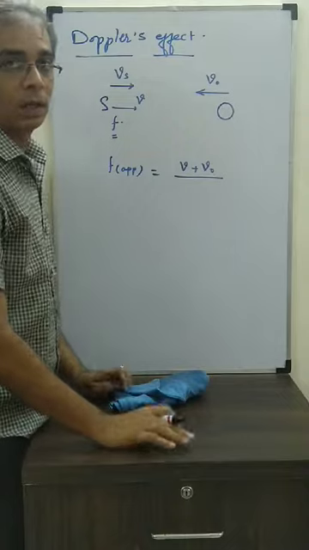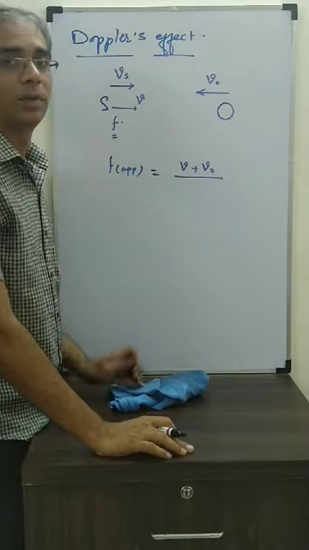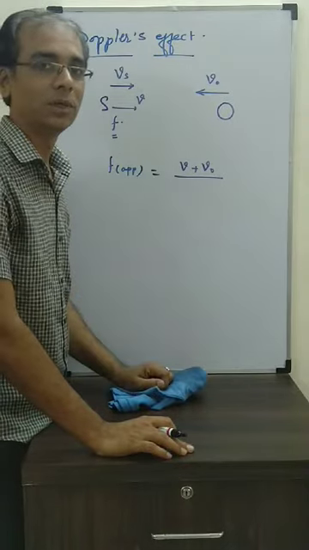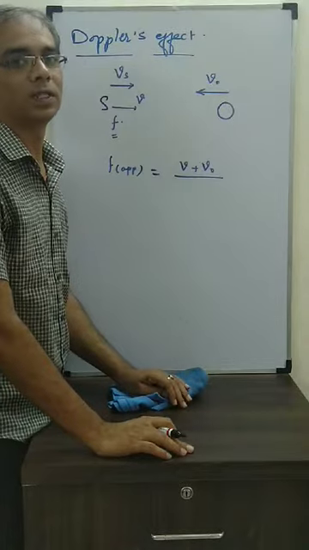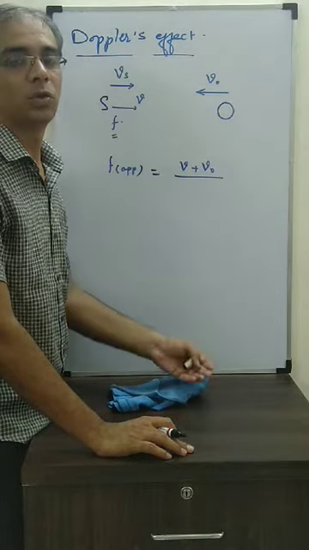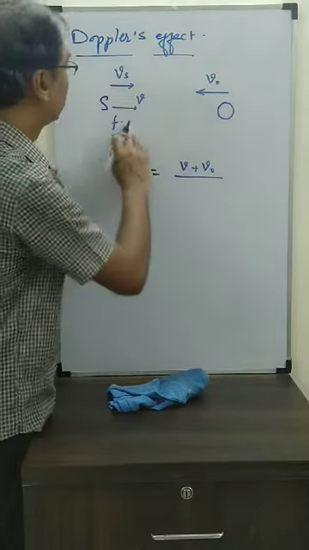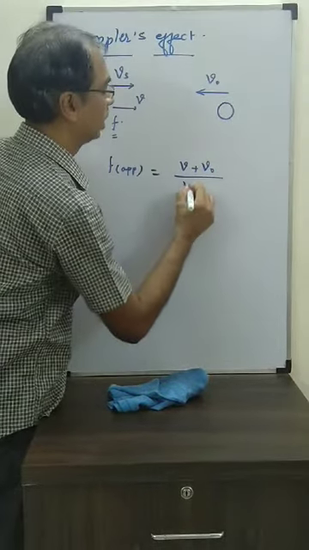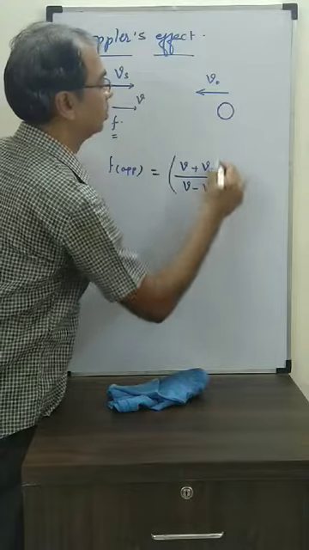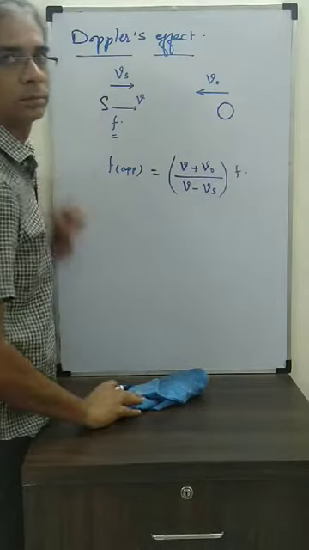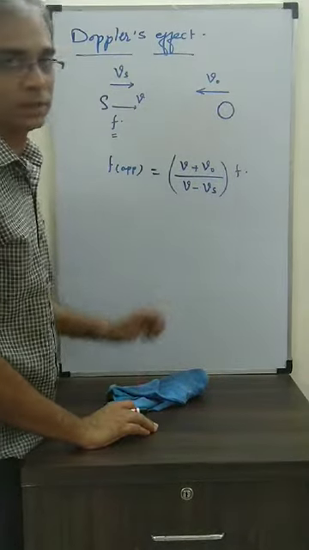Okay, let's talk about the source now. When the source comes towards the observer, in the denominator we write V minus Vs. If the source goes away, we write V plus Vs in the denominator. So here the source is going towards the observer, so I am writing V minus Vs into F. Okay, this is the apparent frequency.